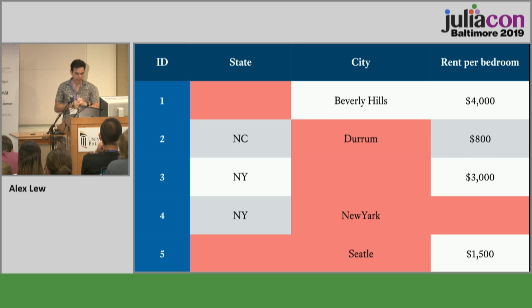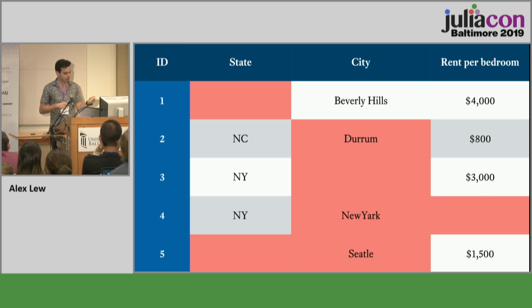So for example, in row 1, Beverly Hills, you might know, is a city in California, so we could fill in the state as California. And in row 5, Seattle is missing a T, and it's in Washington State. Right? Durham, North Carolina, which is my hometown, is spelled D-U-R-H-A-M instead of D-U-R-U-M. New York should probably be New York.